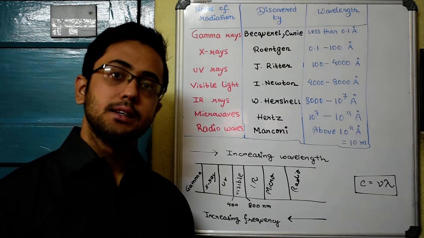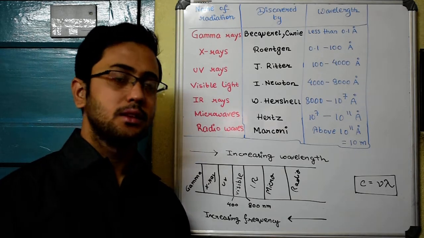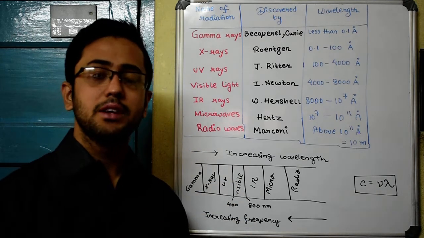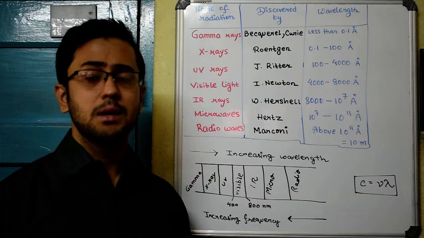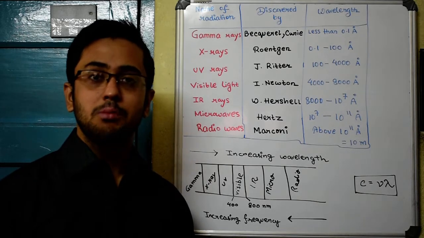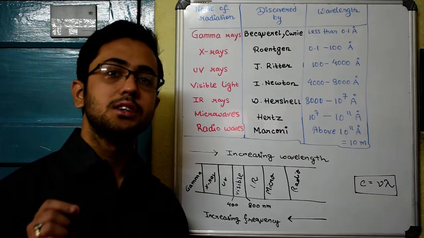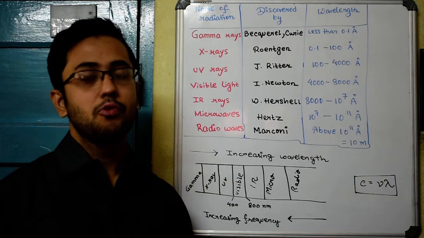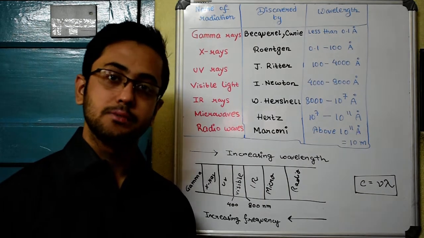For light of any other wavelength, suppose UV rays or infrared rays, they might affect our eyes, they might damage our eyes, but they will not produce any sensation in our eyes. As a result, we cannot see them the way we see visible light.